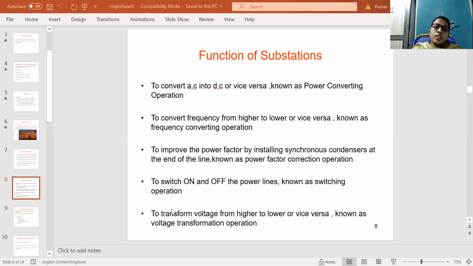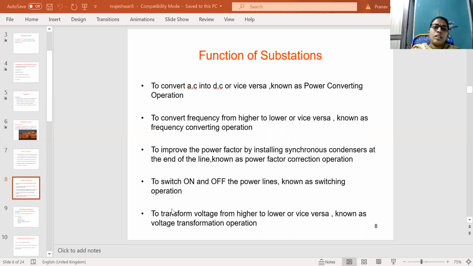And coming to the functions of substations. Substations convert AC to DC or DC to AC, known as power converting operations. So it will convert one form of energy to another form, that is alternating current into direct current, or direct current into alternating current, and vice versa.